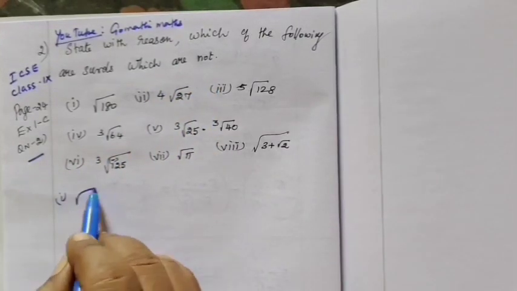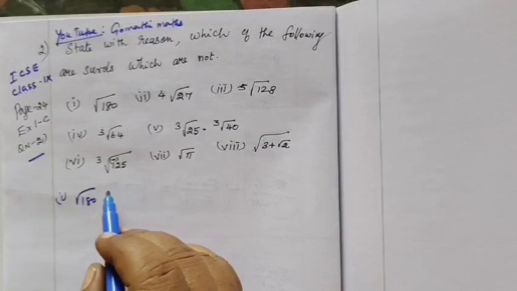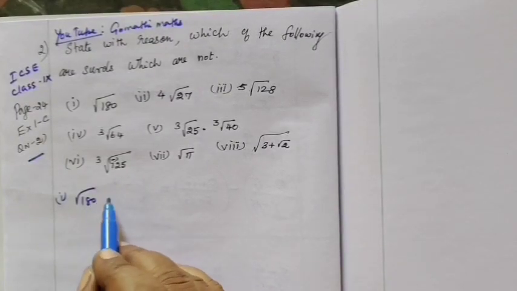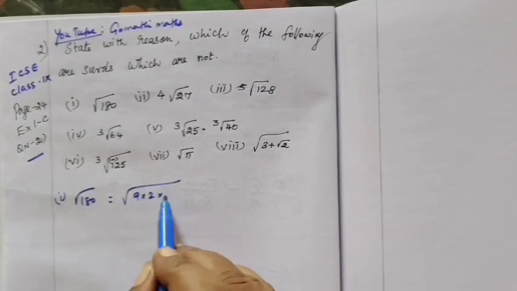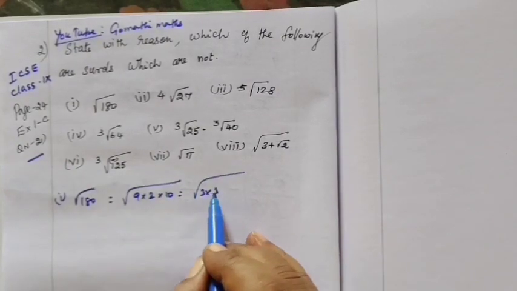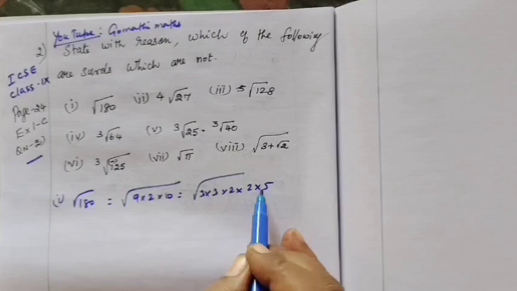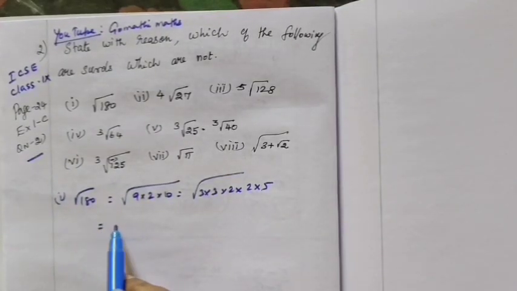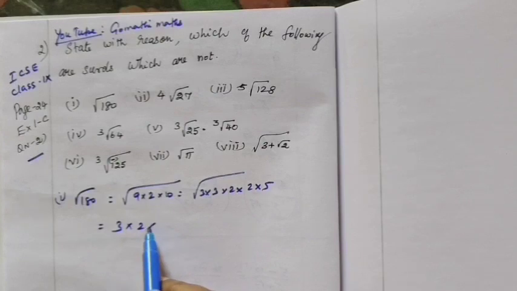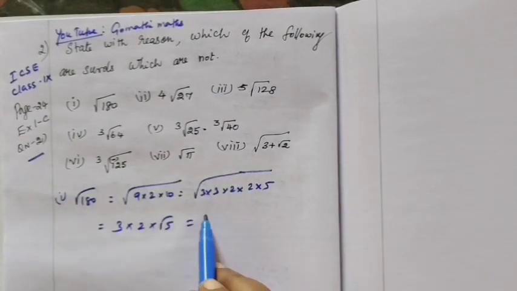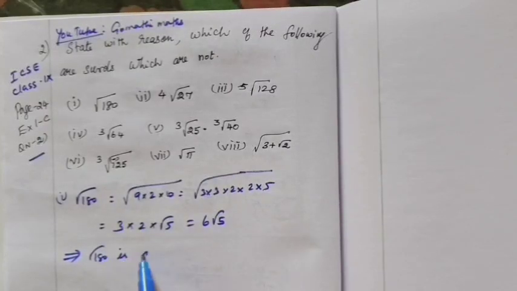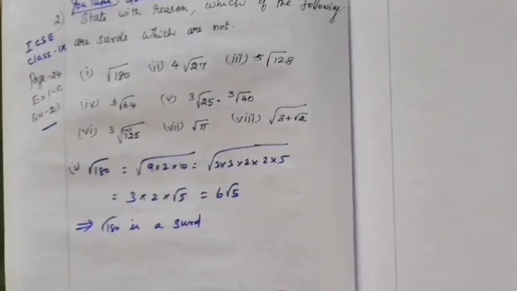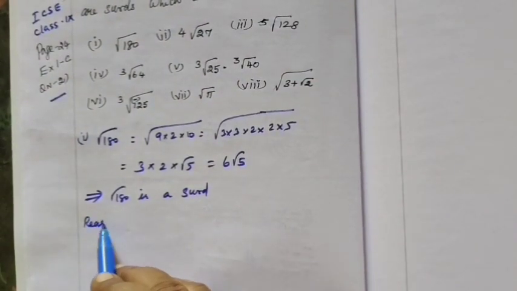You see the first one, root of 180. You split 180 into factors. So this is equal to 9 into 2 into 10, that is 3 into 3, 2 into 2 into 5. Now take 3 outside and 2 outside, then root 5, 6 root 5, which implies root of 180 is a surd. We have to write the reason for that.